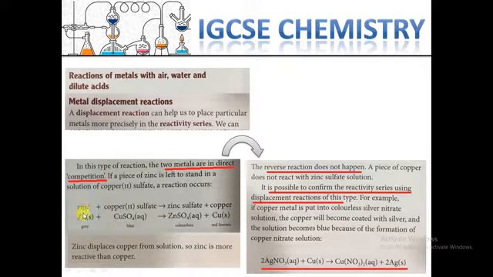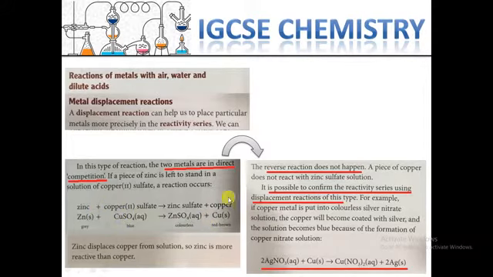If we put zinc and copper in that dilute acid, then copper can react faster with the sulfate, but after a while zinc can replace the copper here, then will produce zinc sulfate, because there is a competition between copper and zinc, and zinc is more reactive than the copper, so they will replace.